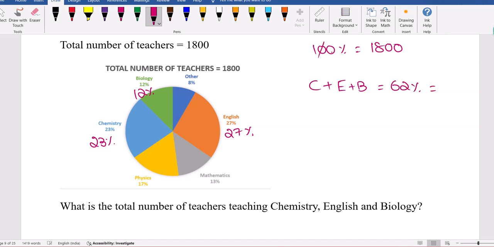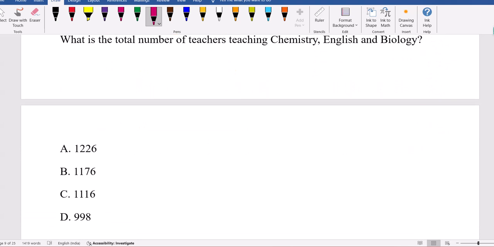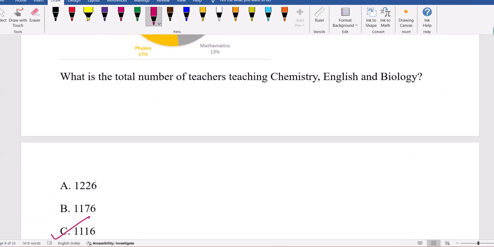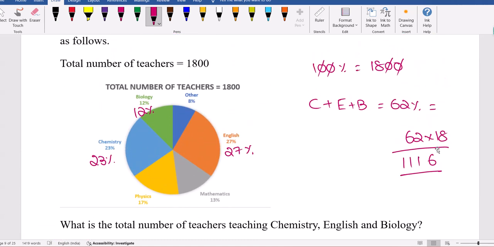Right. So 1% is 18. 62% means 62 into 18. So we got 108 plus 3, 111, so 1116. They make you fill the blank also. Option C is correct. Virtual calculator is allowed. You can do those basic calculations. Say this: data interpretation we can expect in advanced quant.